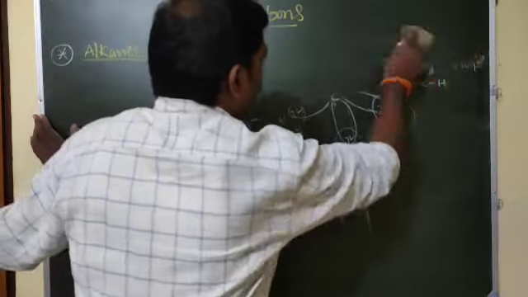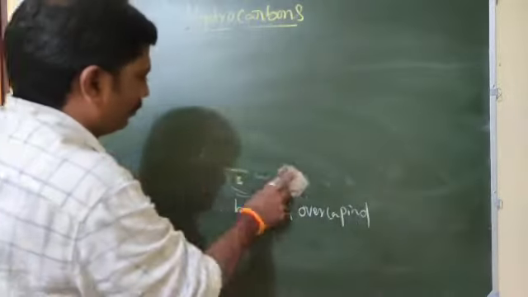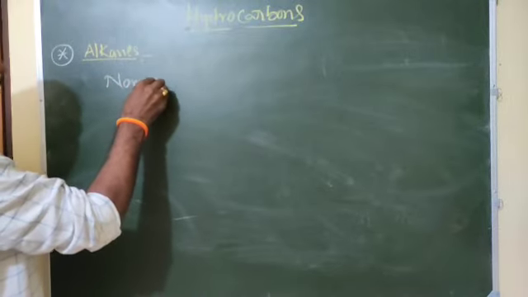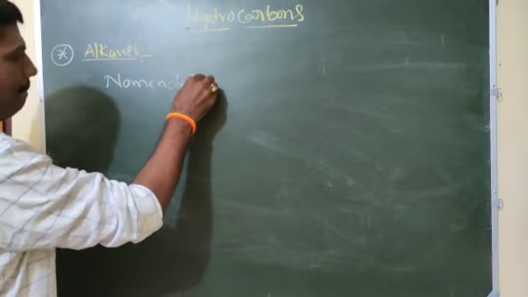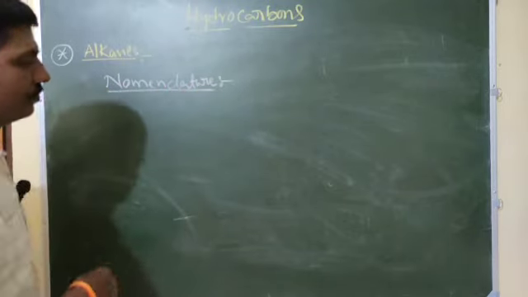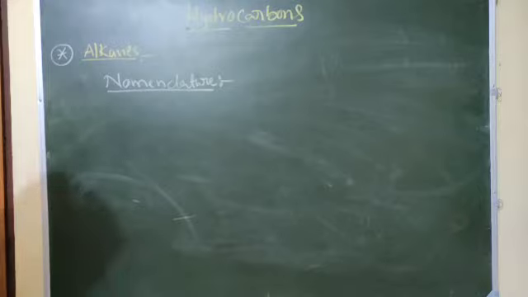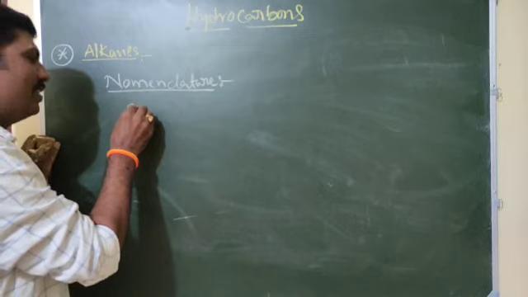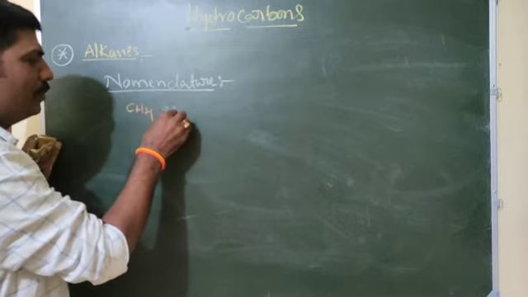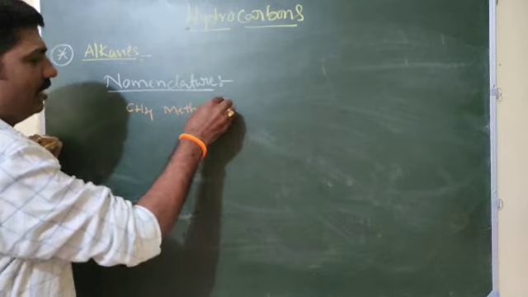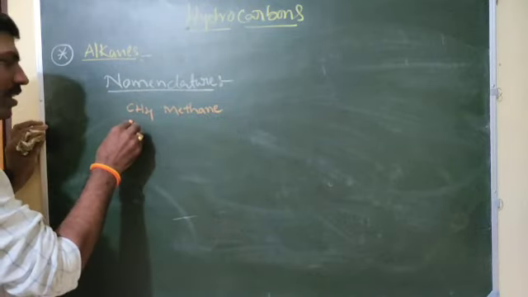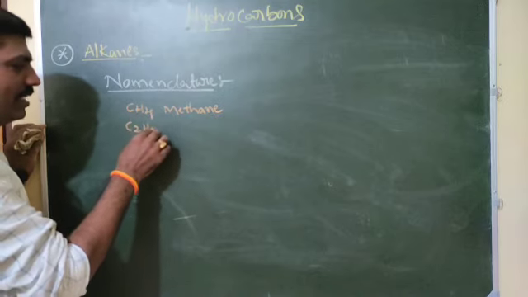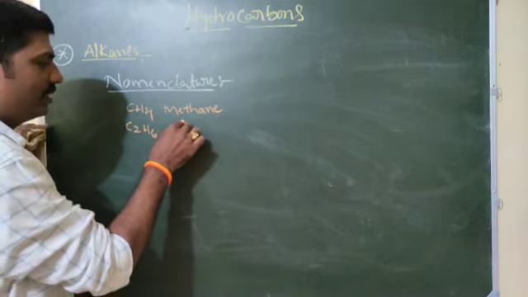Next, nomenclature. Nomenclature means name. The first member, CH4, is methane, you know very well. This is the IUPAC name. If C2, how many H? CH2 we should add, so C2H6 is ethane.